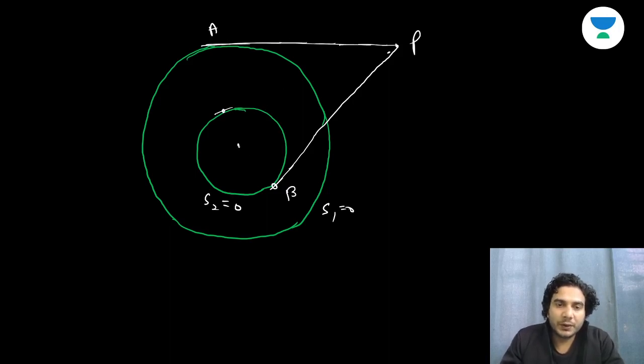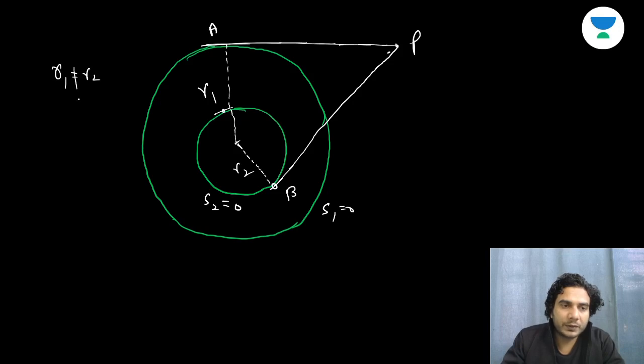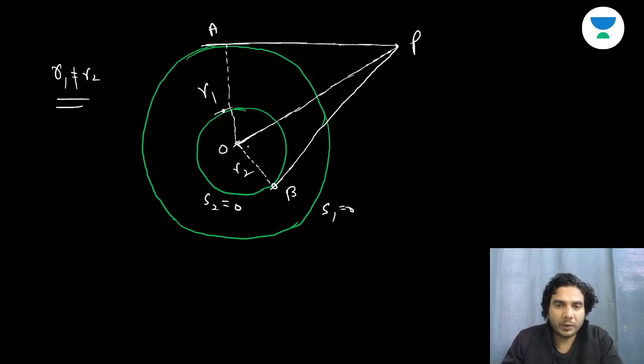Okay, so you can see if I draw, this is the radius R2 and this is the radius R1. R1 is not equal to R2, we know this, right? Circles are concentric but of different radius. If I join this center, the common center, which is say point O, okay? Let's take this point O. O is not the origin, O can be any point.